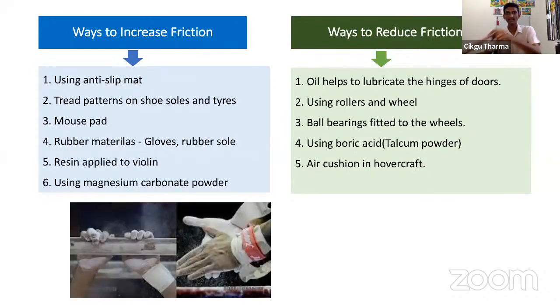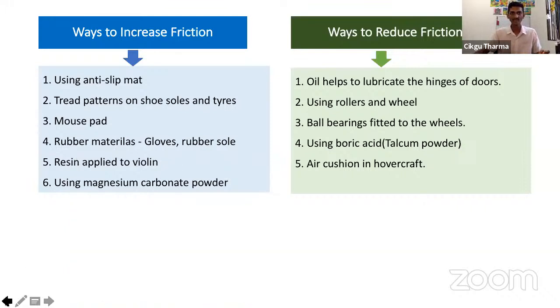Okay, next one, mouse pad. When there's a mouse pad, it is easy for us to control the mouse. Next one, rubber material like a glove. A rubber glove will produce a frictional force, so it is easy for us to grab anything when we wear a glove.